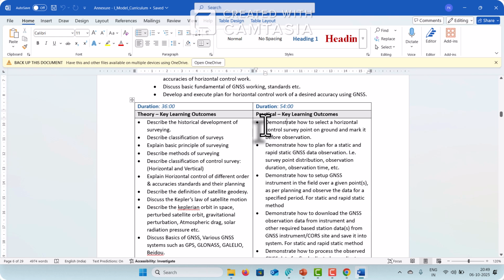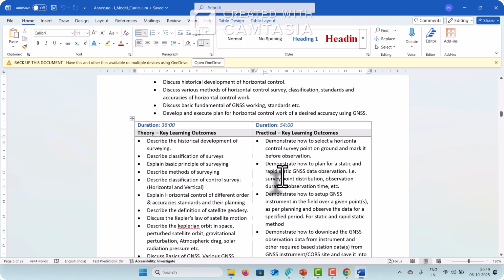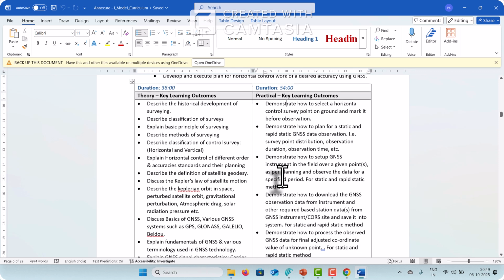While you test in the NOSes and the PCs, as per PCs, he should be able to demonstrate how to select a horizontal control survey point on ground and mark it before observation. So he should have a skill set to demonstrate. Then only he'll be able to demonstrate how to download the GNSS observation data from instrument and other required GNSS.